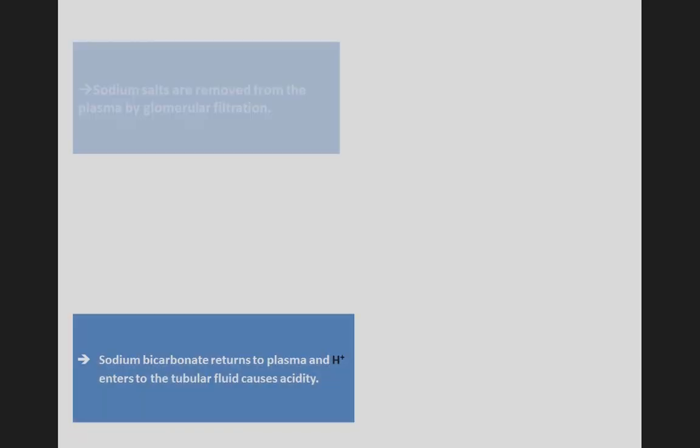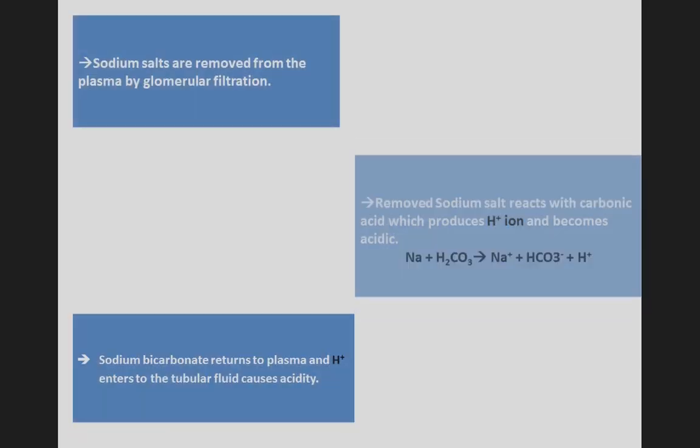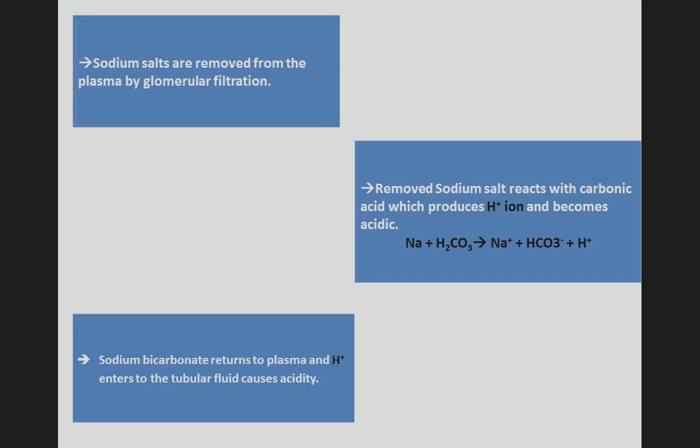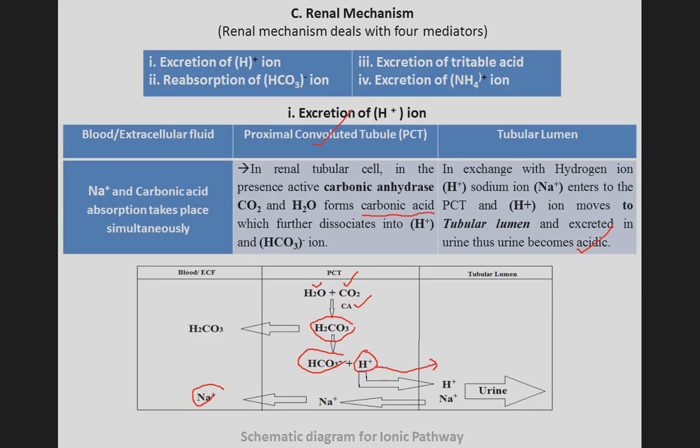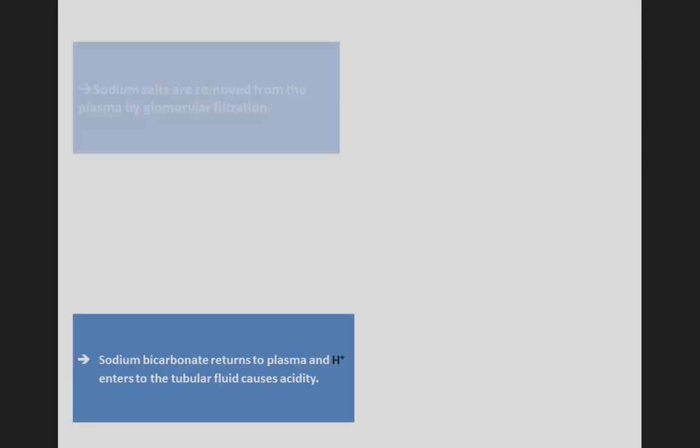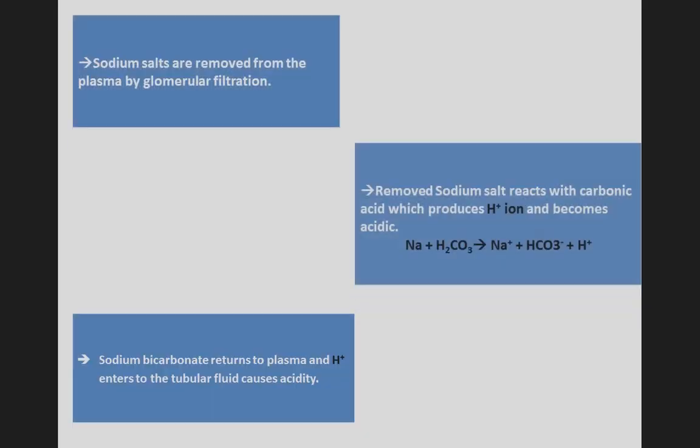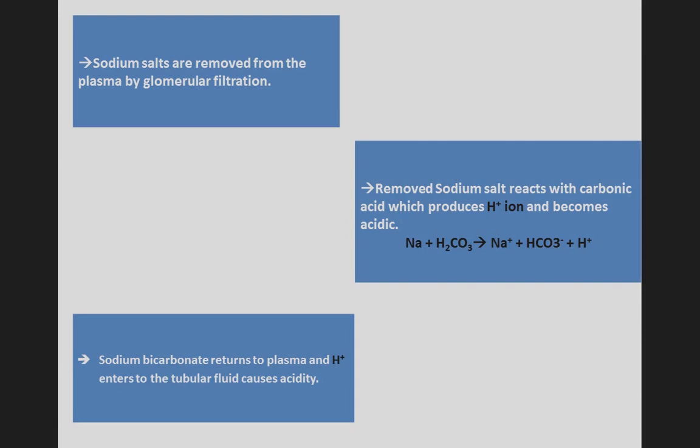So next one is sodium. Here that side shows you, and I am continuing with this left side. Some typical points are there. Sodium salts are removed from the plasma by glomerular filtration.